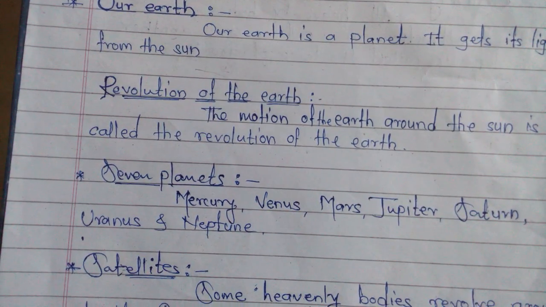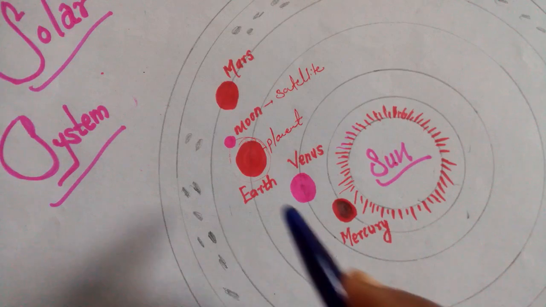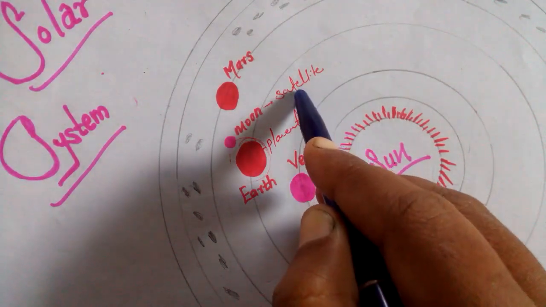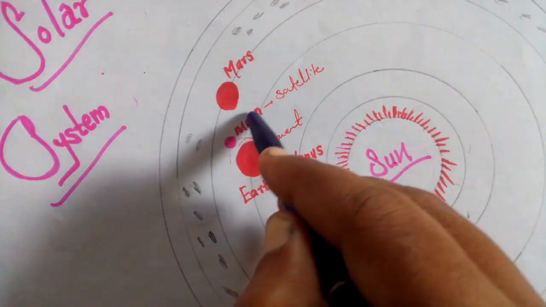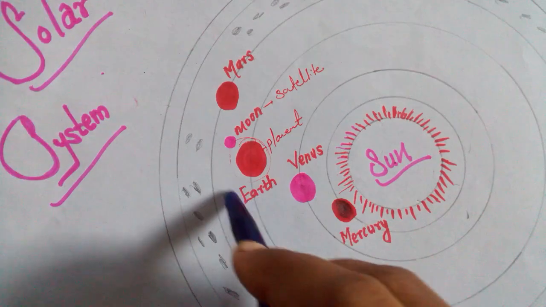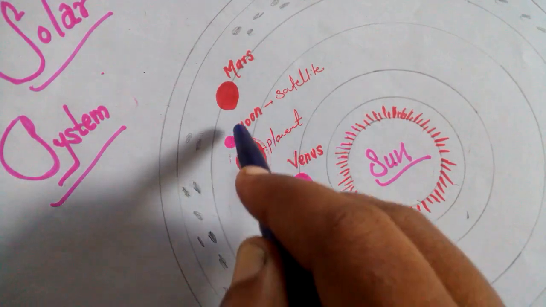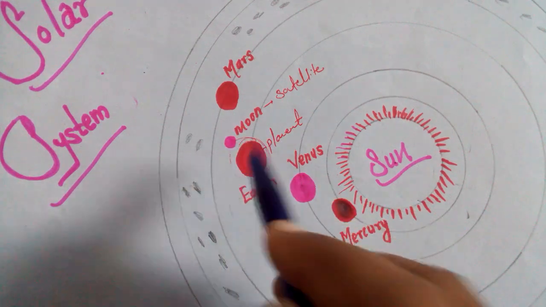See, some heavenly bodies revolve around a planet. Now I show you. See, this is the moon. Moon is one of the satellites and Earth is a planet. Moon revolves around the Earth. Earth is a planet, so the moon revolves around that planet.